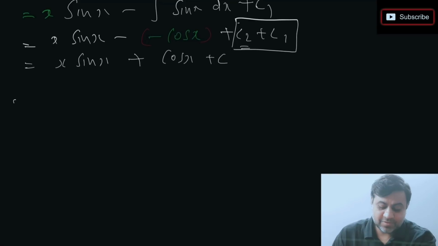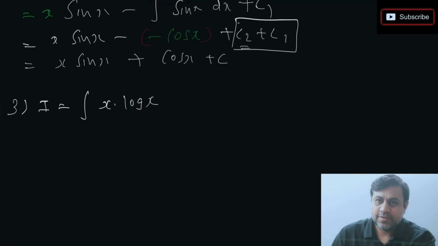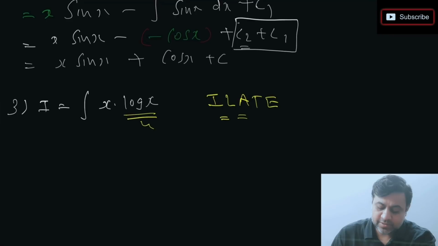Our question number 3 is integration of x into log x. Now observe, I just write one more time, highlight, you write highlight, LIATE, doesn't matter. Where is log? Log is before algebraic, right? So this time log x is u and x, the algebraic thing, is v.